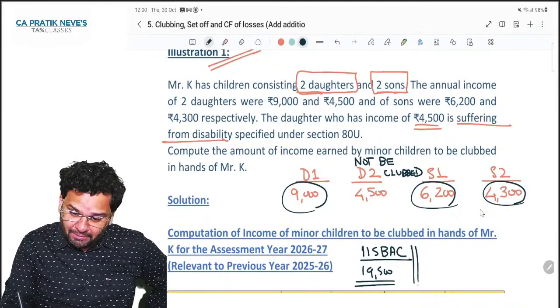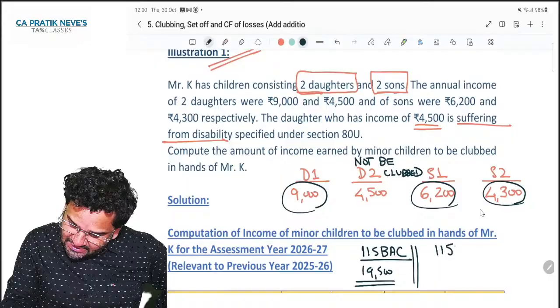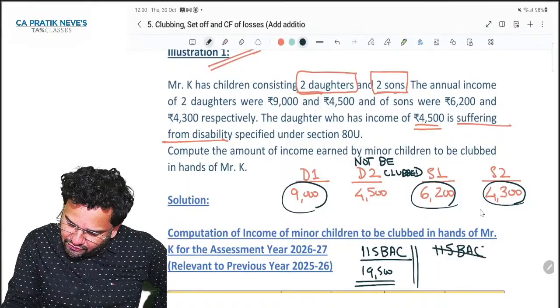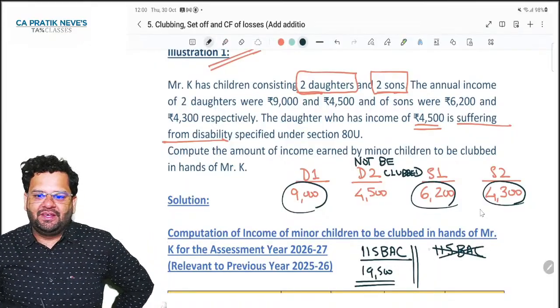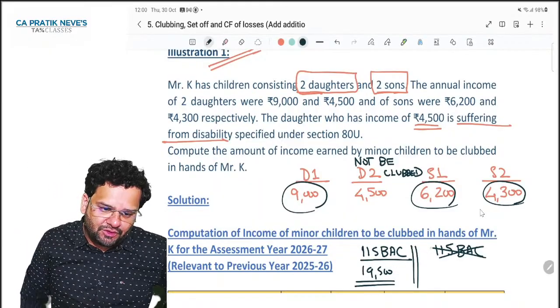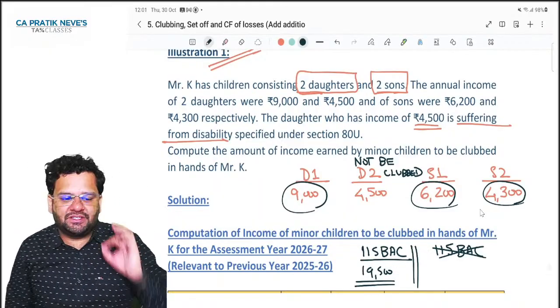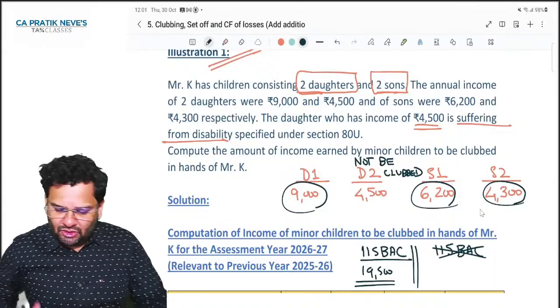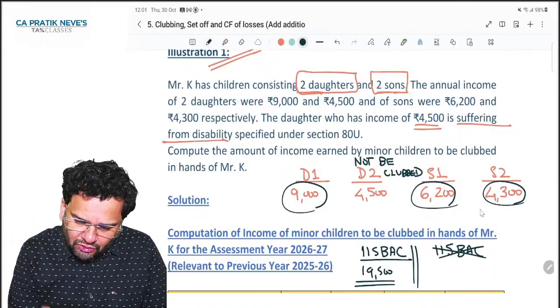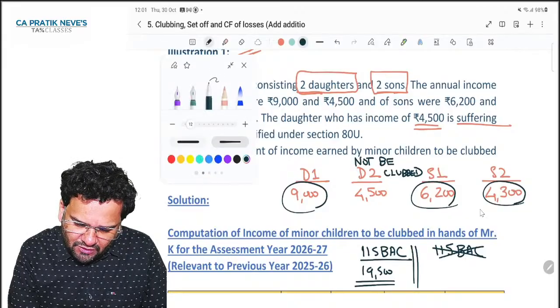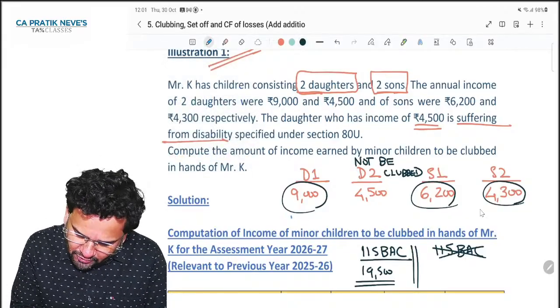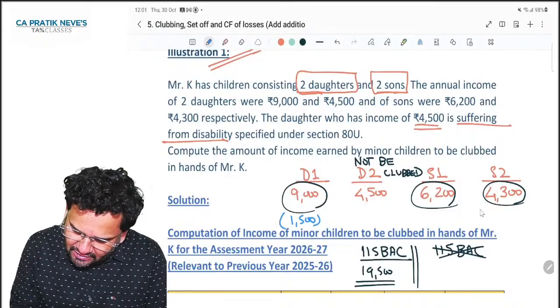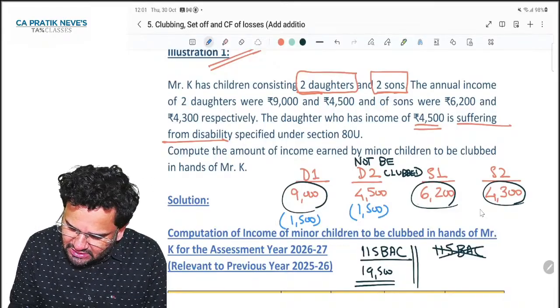Okay, but if SSC is out of 115BAC, what is the difference? Exemption will be allowed to the extent of, do you remember, rupees 1,500 per annum per child.